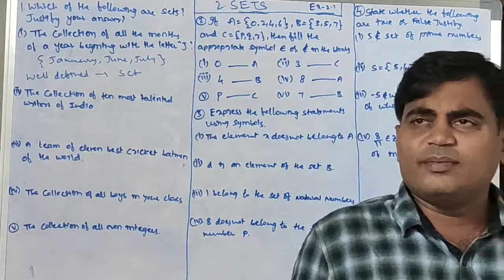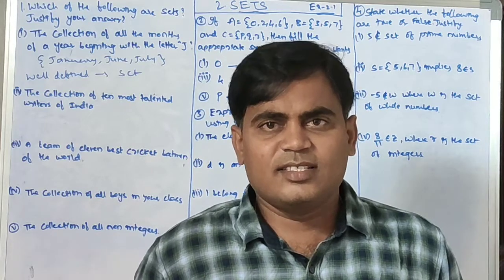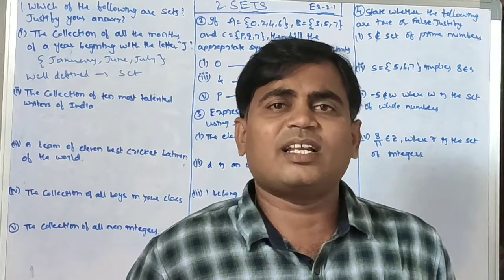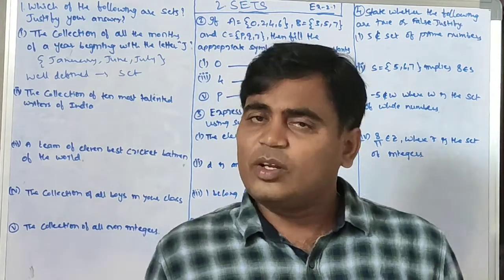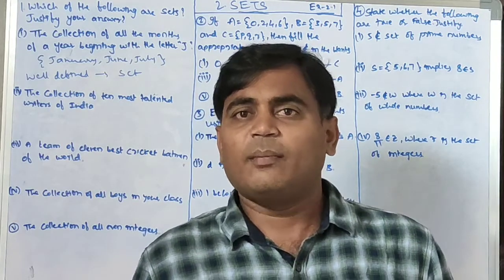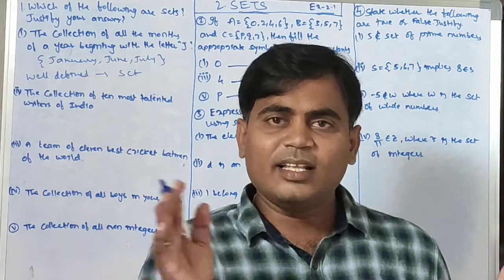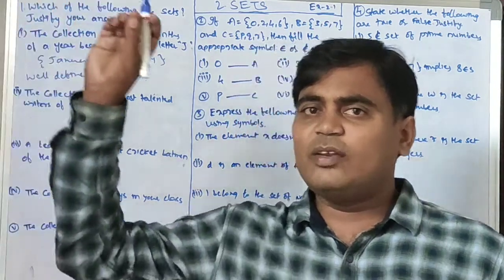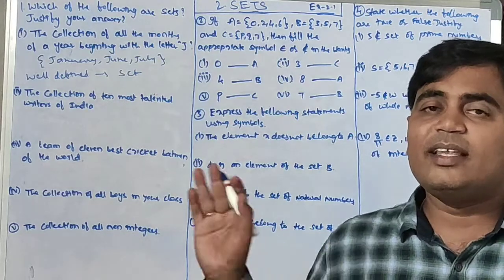For example, the collection of months starting with the letter Z. None of the months starts with the letter Z, so it is an empty set, but it is still a set. The collection is nothing. If we are collecting the months starting with the letter Z, there won't be any month, yet it is a set, an empty set.